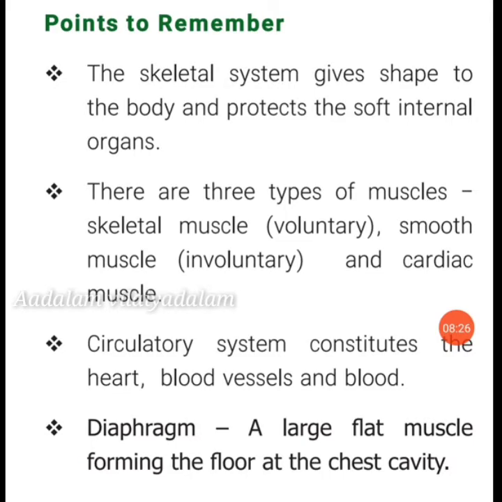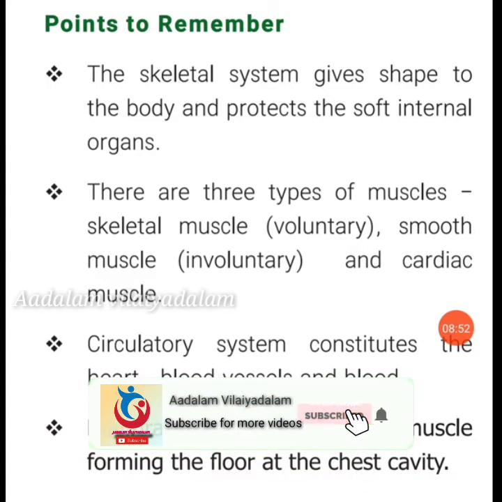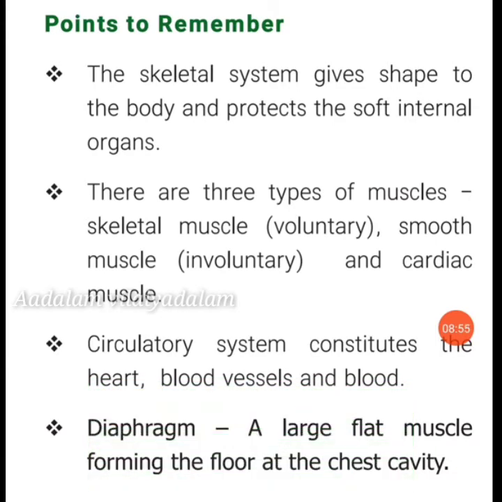The brain is protected by the skull. It has three parts: cerebrum, cerebellum and medulla oblongata. So these are the three parts of the brain. The sense organs are eyes, ears, nose, tongue and skin. We are able to see, hear, smell, taste and feel only through the sense organs. The largest sense organ is the skin.